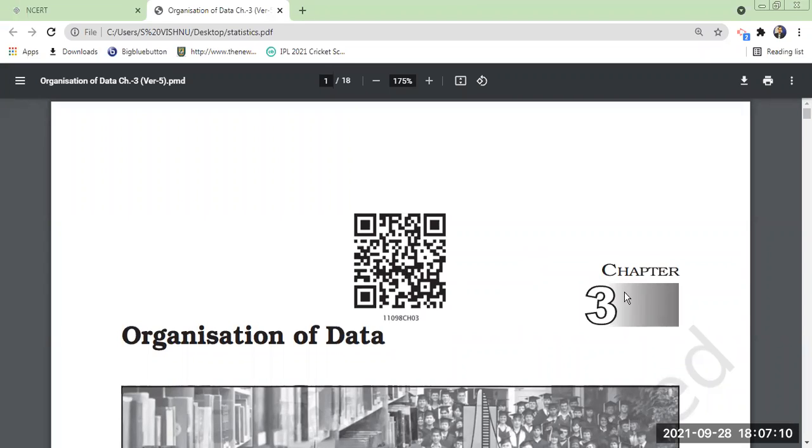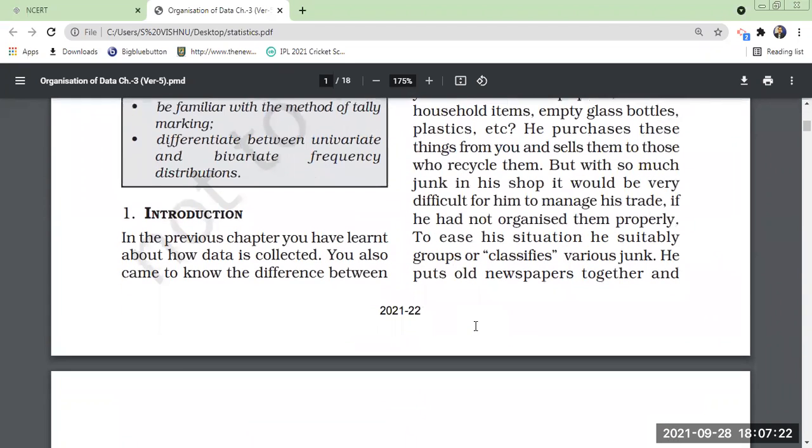We are in the third chapter, in NCERT 11th standard statistics for economics. The third chapter belongs to organization of data. So in organization of data, what are the topics that we discussed till now?